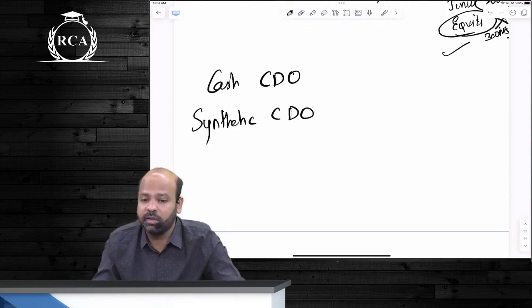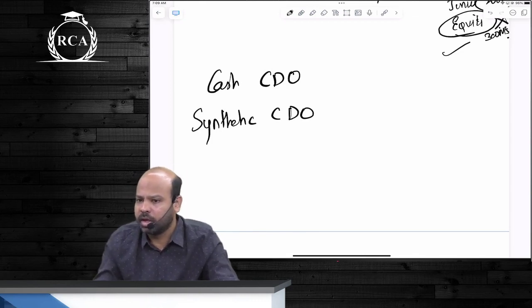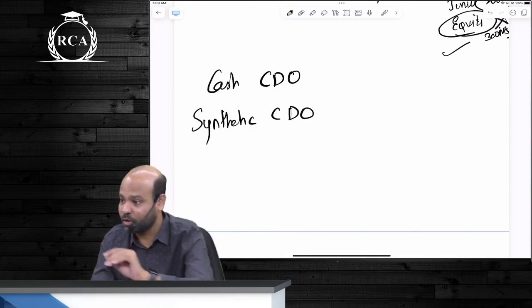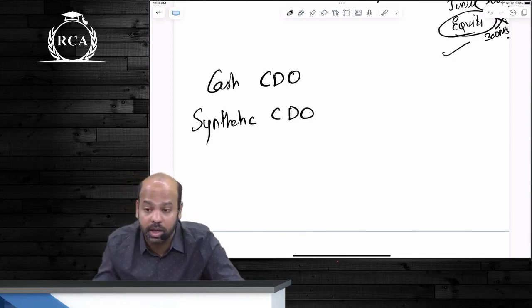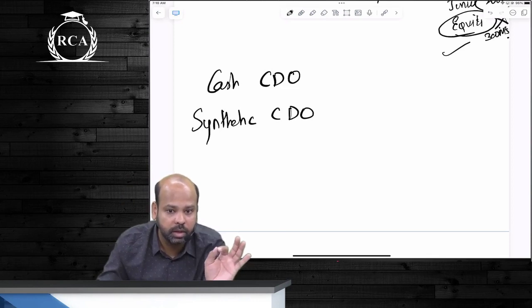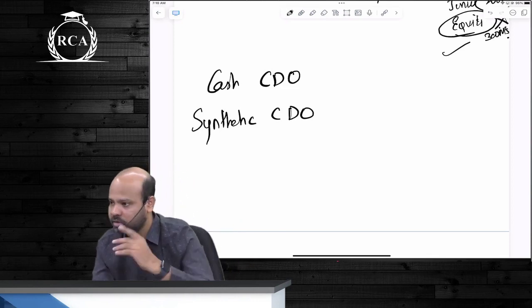A synthetic CDO involves transferring only credit risk without transfer of economic interest, with or without mediation. Are we clear about this, guys? So you are transferring only credit risk, but you are not transferring the economic interest. I am not selling the bonds. I am only transferring credit risk. It is like taking pure insurance. What was the first one, beta?